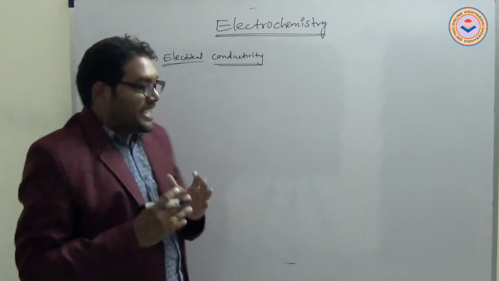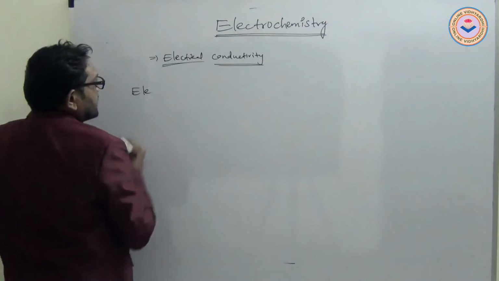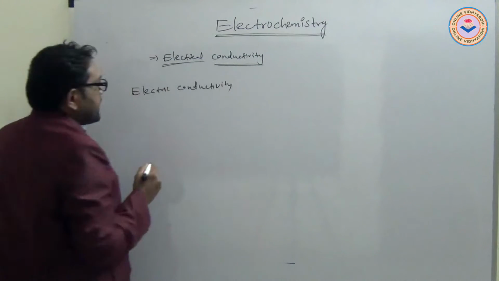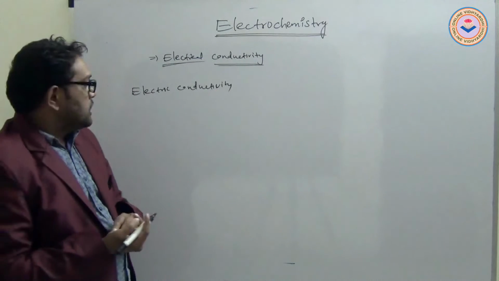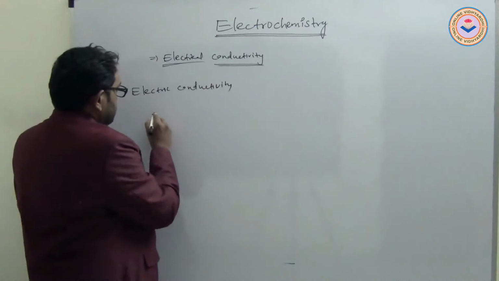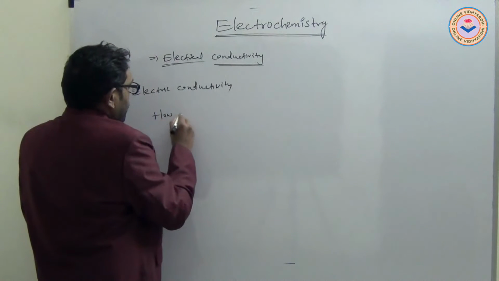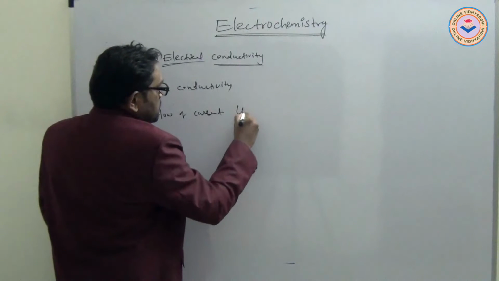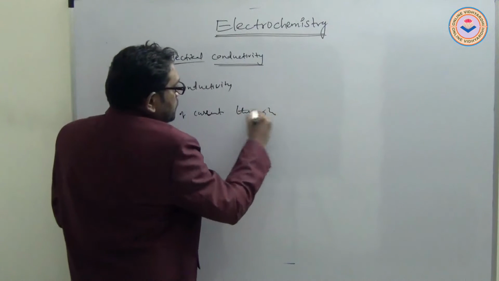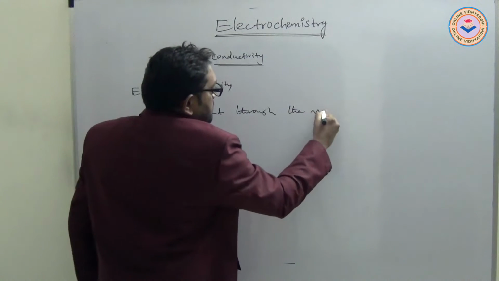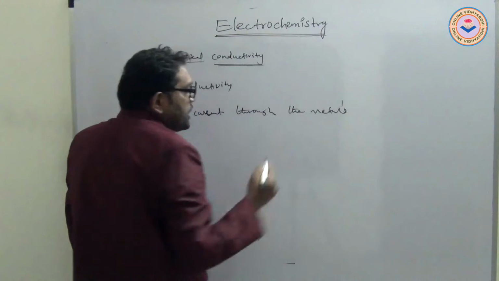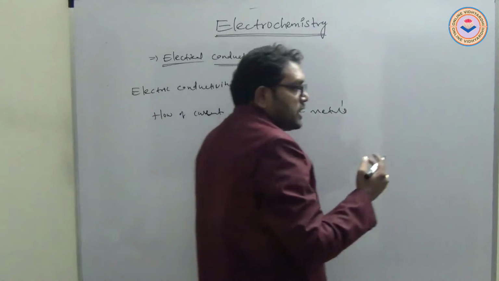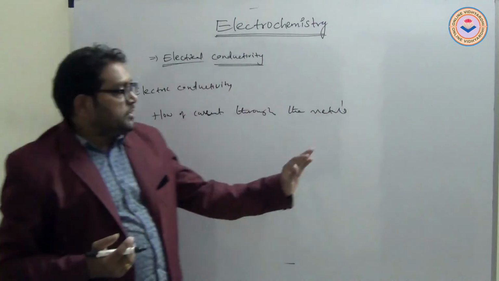So electrical conductivity is the flow of current through the metals without undergoing any physical change in metals.